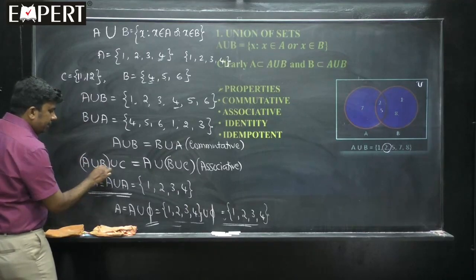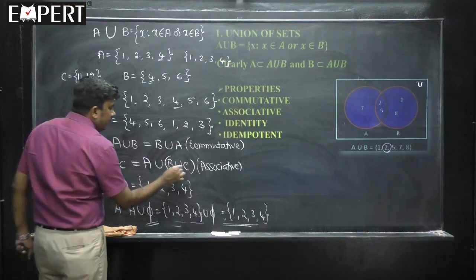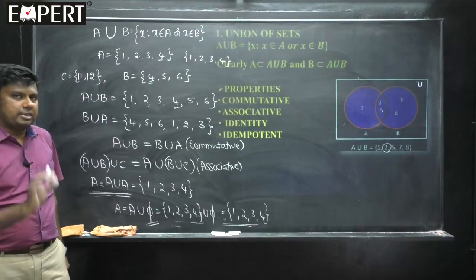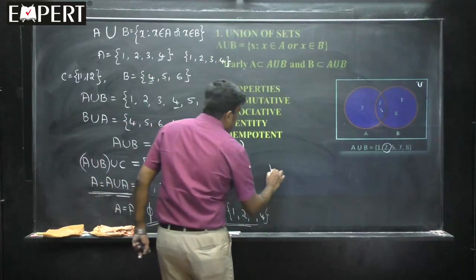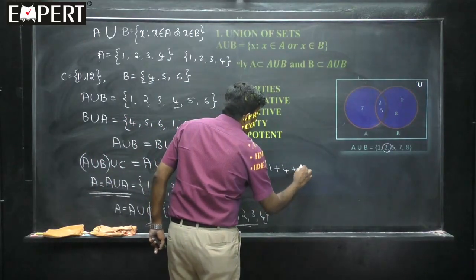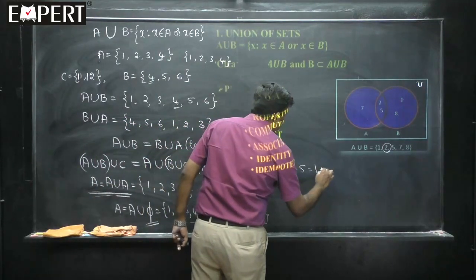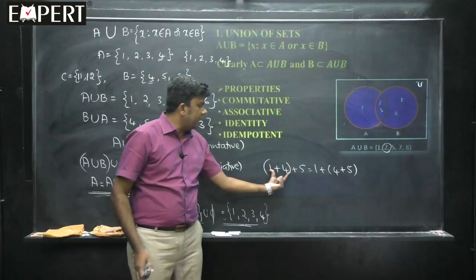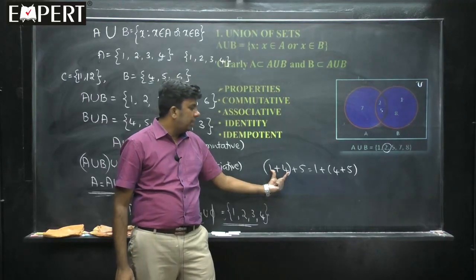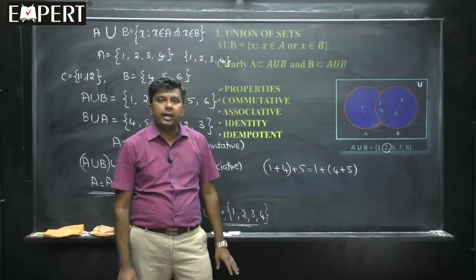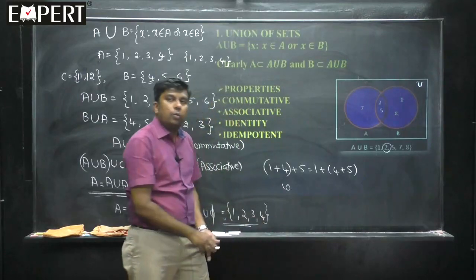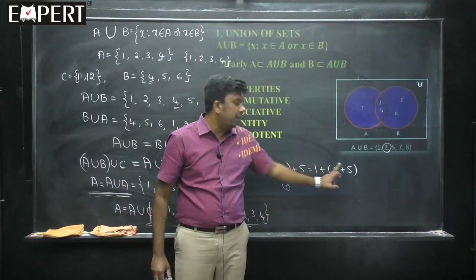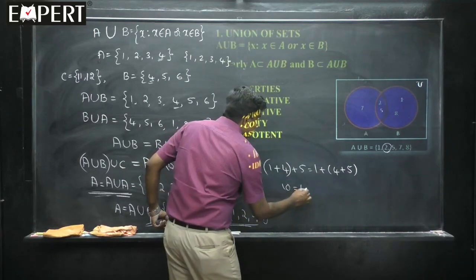Associative is A union B, union C, and A union B union C. Whichever way you take first doesn't make any difference. One simple example is, students, 1 plus 4 plus 5. Is it the same as 1 plus 4 plus 5 with the other grouping? This is my question, I am writing it for better understanding. First add these two, what do you get? 5. Then you add that 5 with this 5, what do you get? 10. So the left hand side is 10. What about the right hand side? Don't add 1 and 4 first, you add 4 and 5. What is 4 plus 5? 9. 9 plus 1 is what? 10. 10 is equal to 10, you can see.